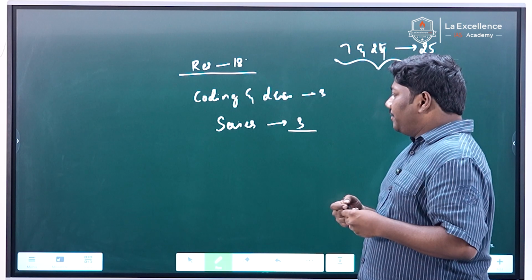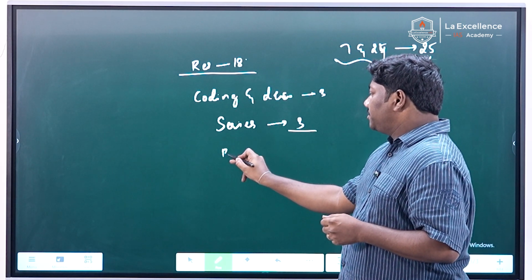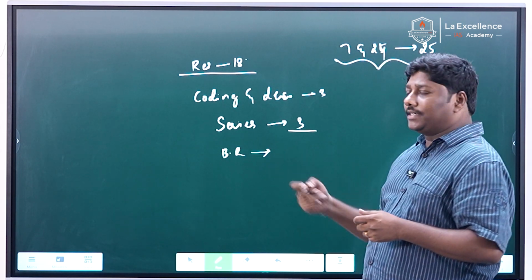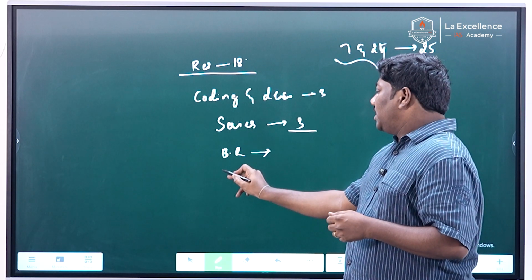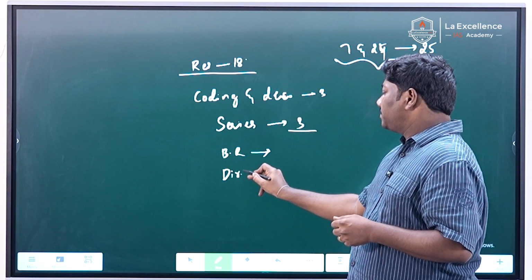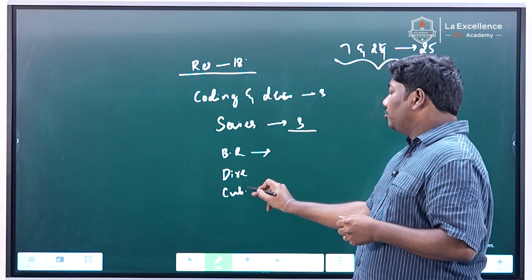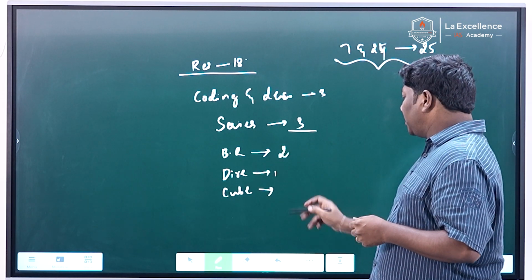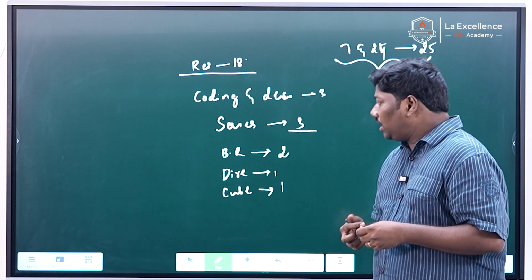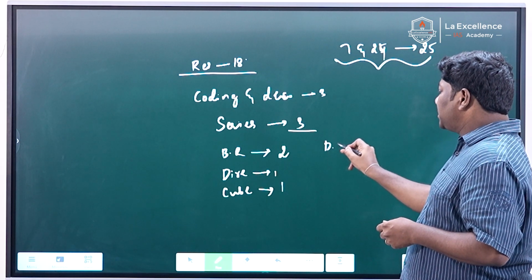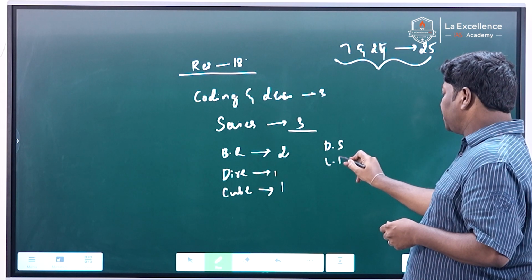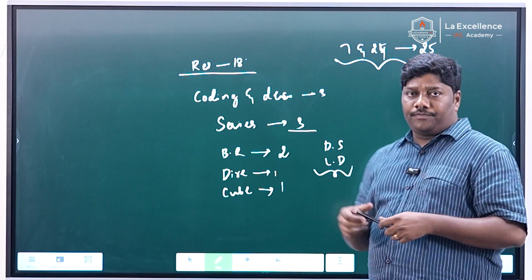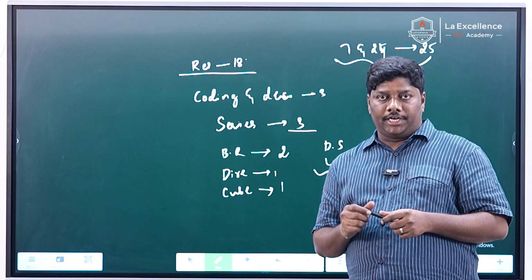After this, there were questions from blood relations. These were a little bit tricky, but doable. There are questions from directions. There were two questions from blood relations, and there was one question from the cube. And you also have questions from data sufficiency and logical deductions. There are a few questions from data sufficiency and logical deductions.